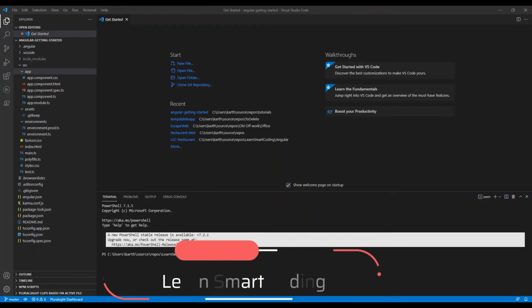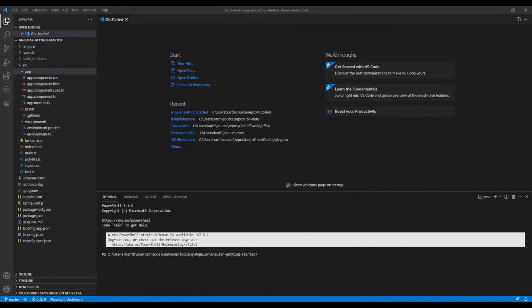So this is our sample application that we created in the previous demo. If you see, these are the files created by default using the default Angular template. If you go through all these things, there are important files that you need to know before we get started. The first one is the package.json, the file which contains all the packages that are required for us to run this application.